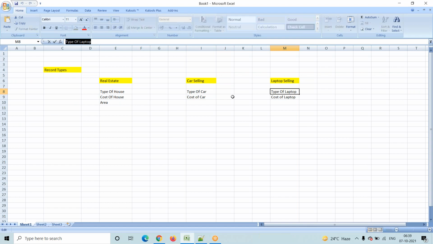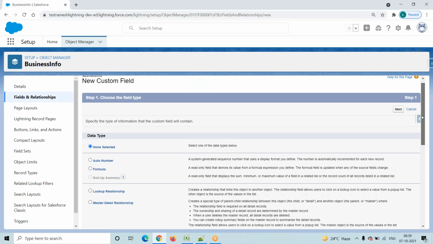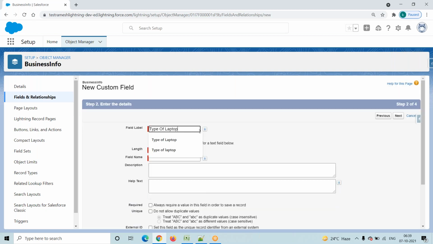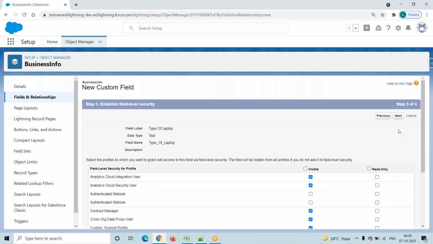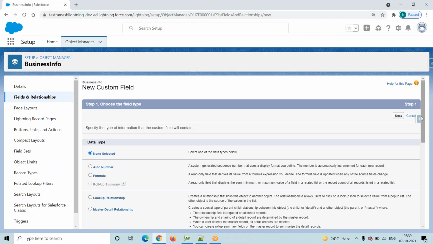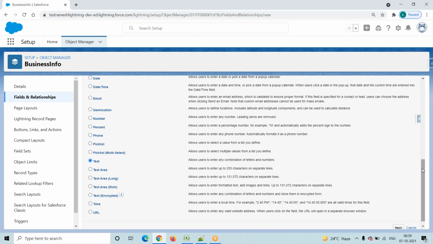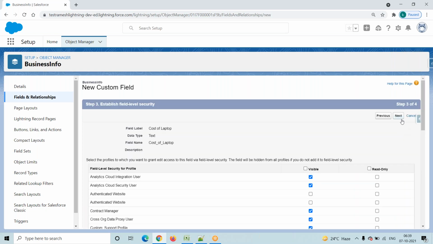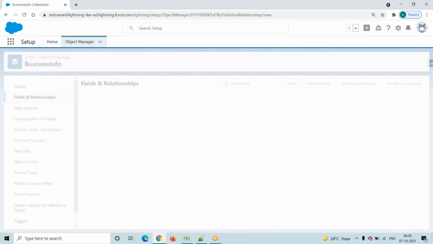Now I am creating the fields related to laptop. Type of laptop, go to here, text, click on next, type of laptop, 25. Click on next, click on next, save and new, and the next one is cost of laptop. Text, click on next, click on next, cost of laptop, 25. Click on next, click on next, and finally save this one.